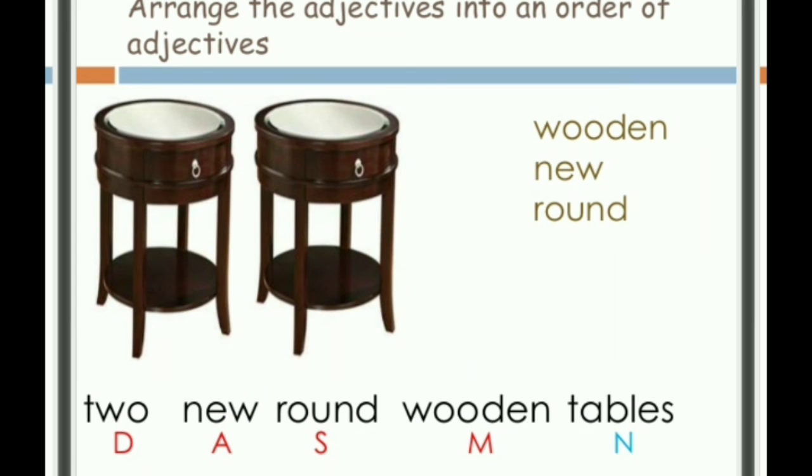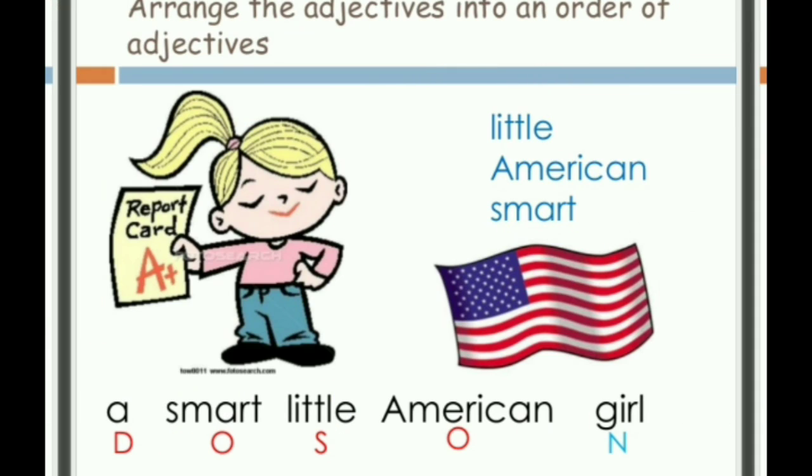Likewise, students, here: little, American, smart. Smart is my personal opinion. Anyone can have their personal opinions, it doesn't matter. Little is the size. American is the origin. This girl is from America, so the origin of this girl is American. We'll call her American, and then comes the girl.